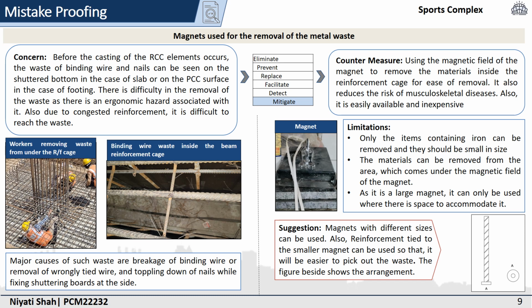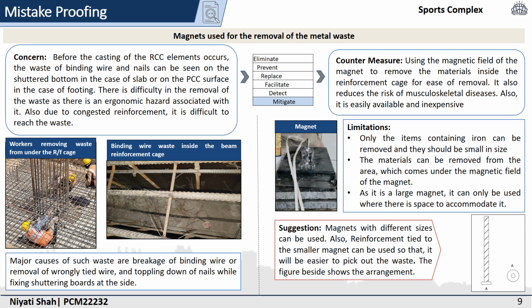By using the magnet, it would be easy for the laborers to remove the metal waste just by using the magnetic field of the magnet. The major cause of such wastage is the breakage of binding wire or toppling down of nails while shuttering, and removal of wrongly tied nails. So these are the major causes.